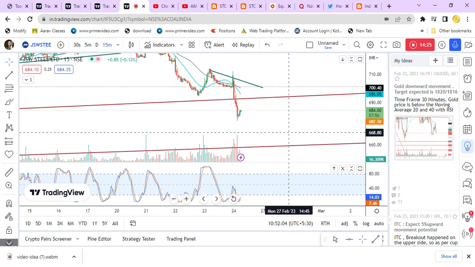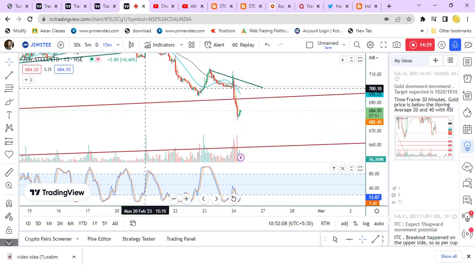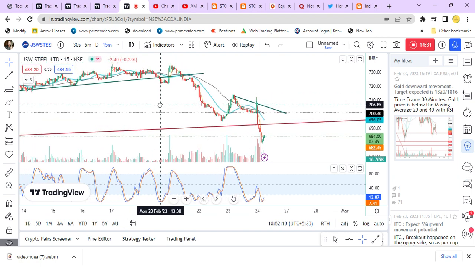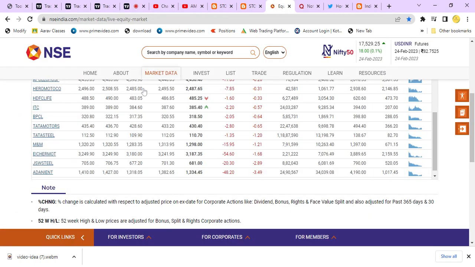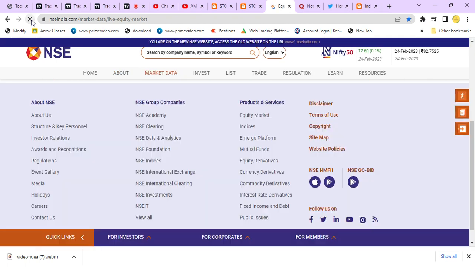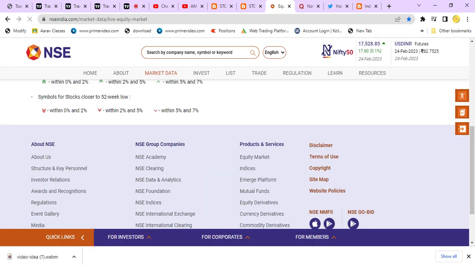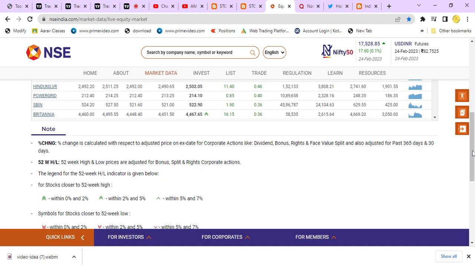Okay, this is about JSW Steel, and since the value in Nifty lies below moving average 20 and 40, we need to consider the selling side. So which stocks do we need to pick? We need to go to nseindia.com, because as I already told, the volume will be higher in the stocks listed in nseindia.com, so it will be suitable for day trading and also short term.